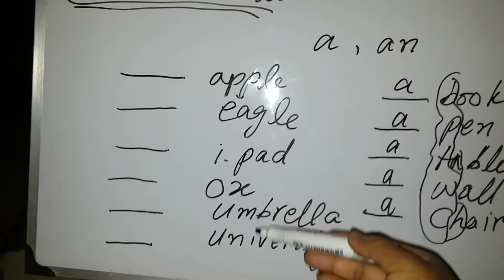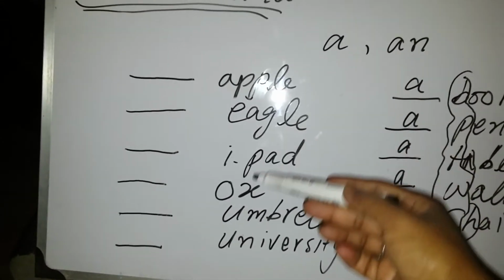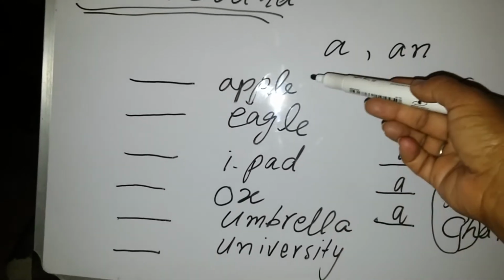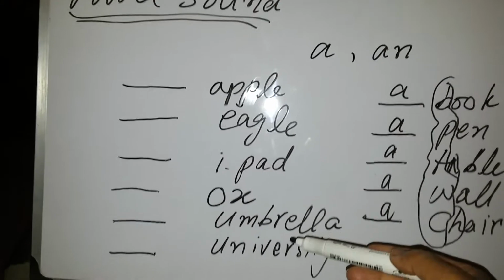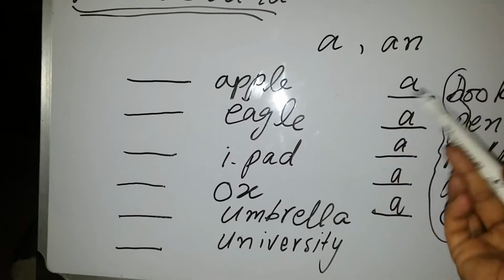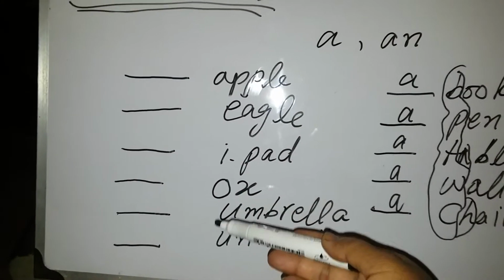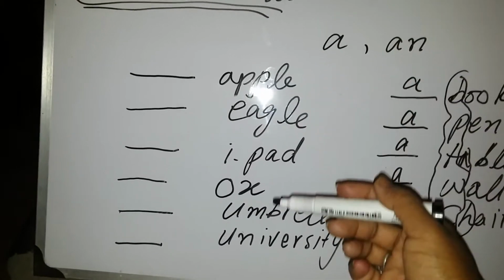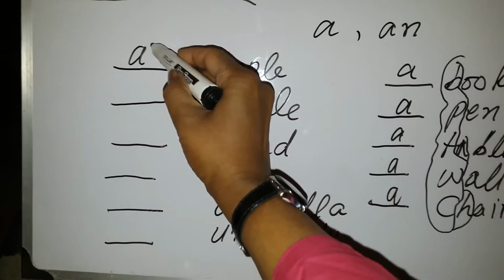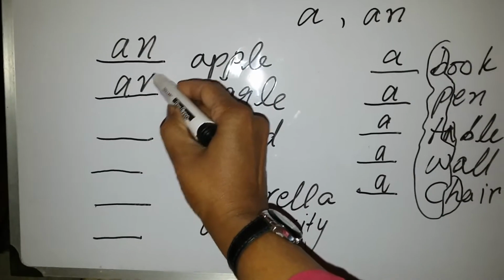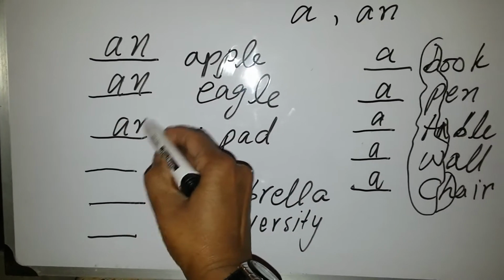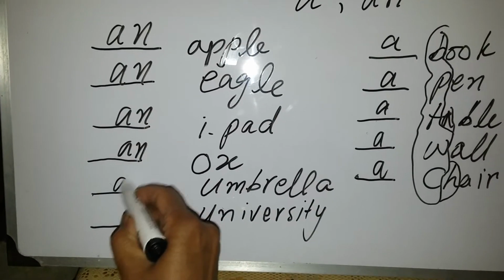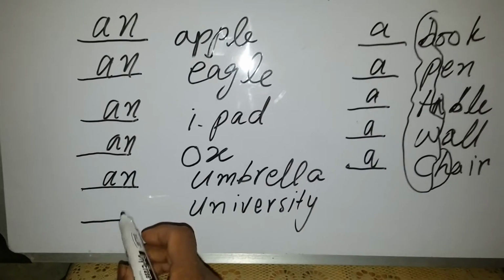Now look at this list: apple, eagle, iPad, ox, umbrella, and the last one is university. If you are asked to put any article before all these words or nouns, obviously you will put an apple, an eagle, an iPad, an ox, an umbrella, but a university.